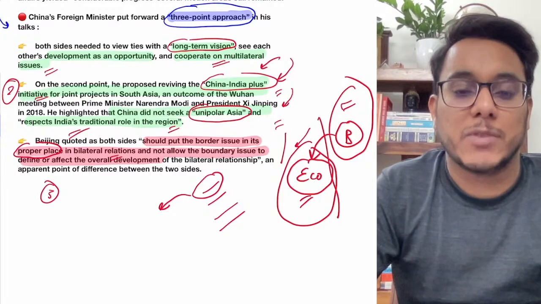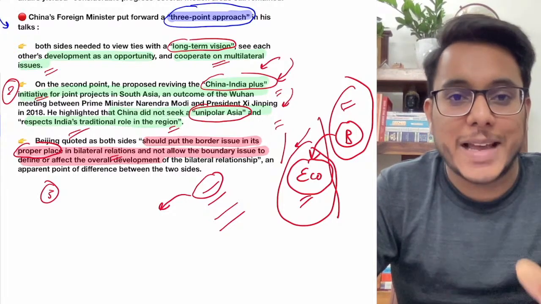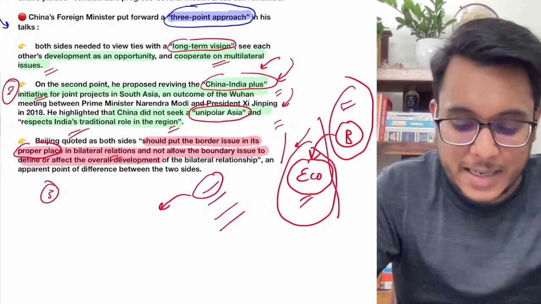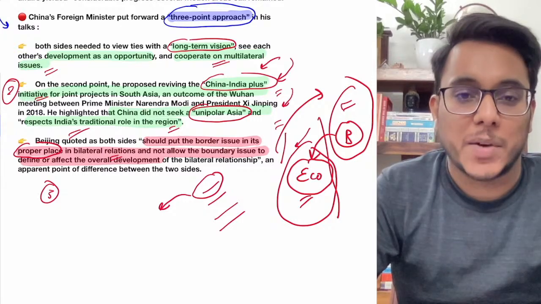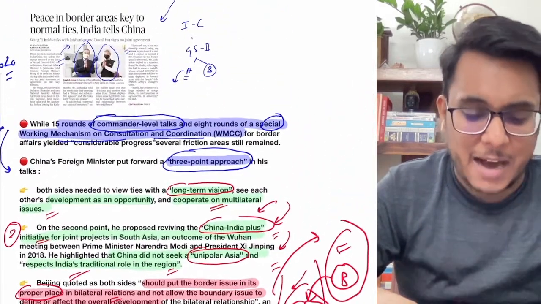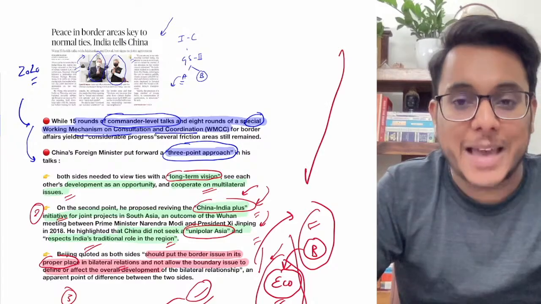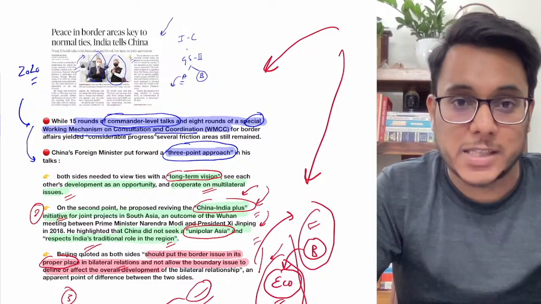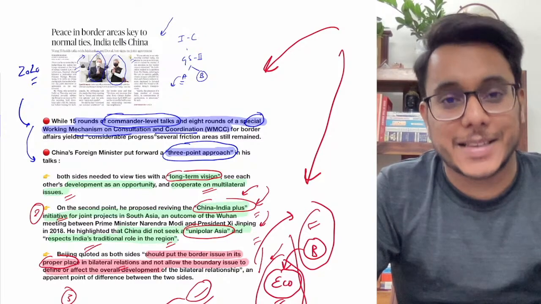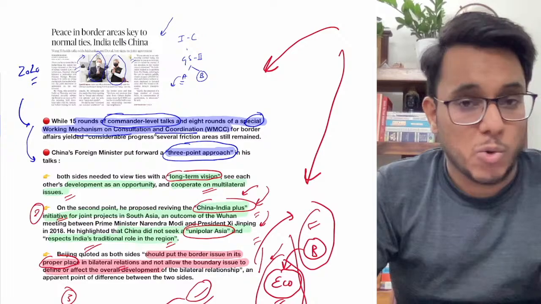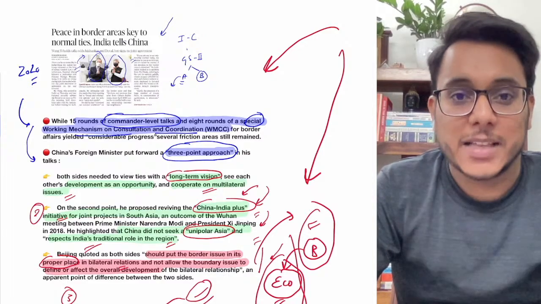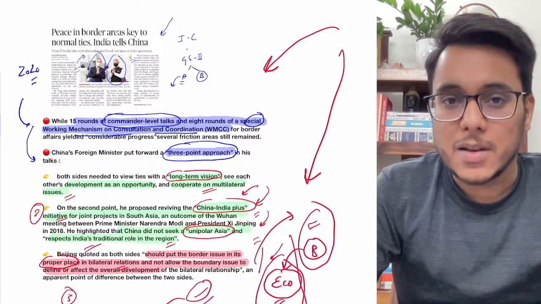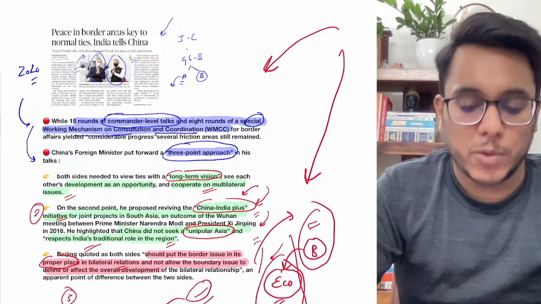But India does not agree with this point, and India has said that you cannot expect the economic relations to be normalized until and unless the boundary dispute is resolved. This is a very balanced and very good response that has been given by India. You cannot expect to take the economic advantages and at the same time keep dragging this boundary matter. No, that cannot happen. So this is all which has come in this article, and now guys we'll move to the next article.